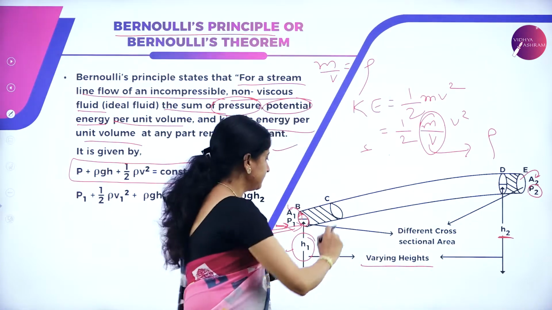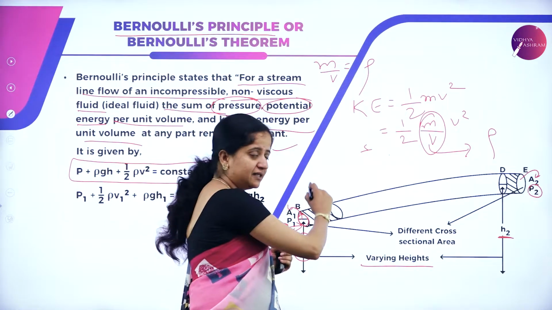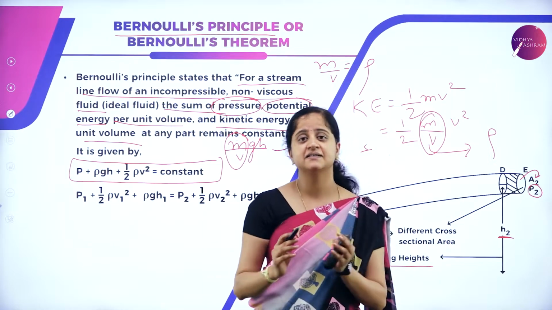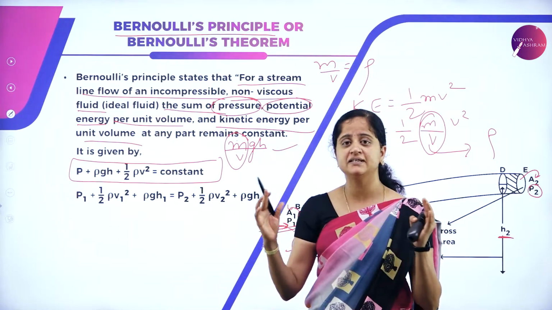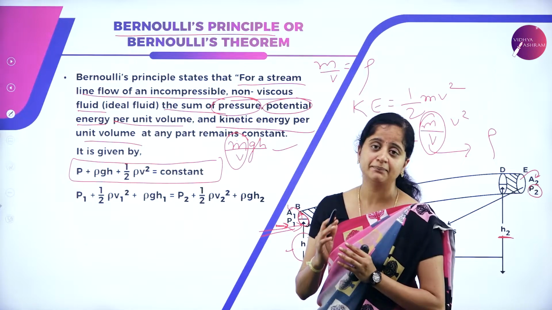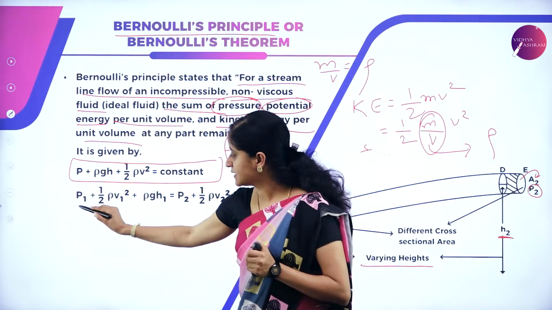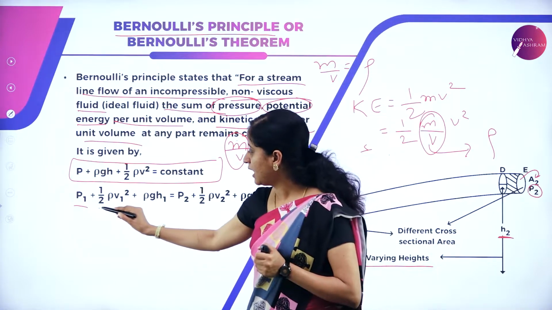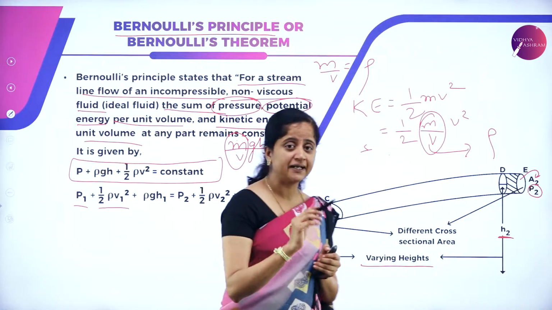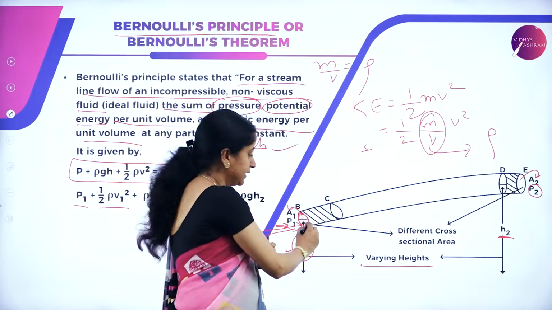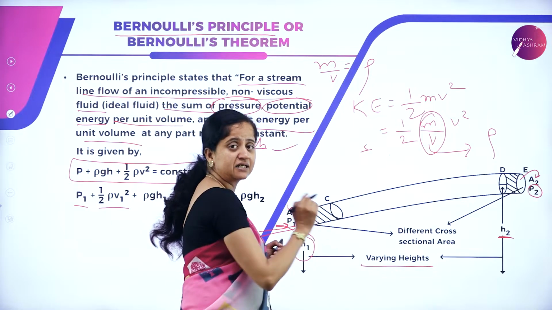So let us now write Bernoulli's principle at one end, then we will equate it with the other end. It says that the sum of all these three variables remains constant at any part. So at one end, the pressure is P1 and half rho V1 square, the kinetic energy of a flowing liquid. Here the velocity of the liquid while entering is V1.